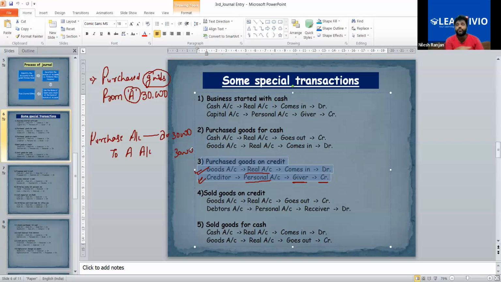Okay, so this is related with personal account. In the same manner, if you sell goods on credit, so there is no cash transaction, so say sold goods on credit. Now, that person to whom we are selling goods is a receiver. He is receiving goods. So that's why his name will be on the debit side in case of sale. And when it is purchased, then his name will be on the credit side because he is a giver. So this is how you will utilize the rule of personal account.